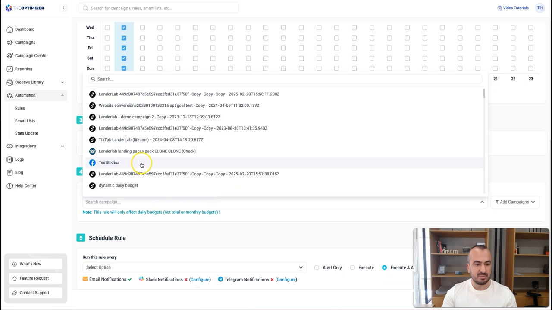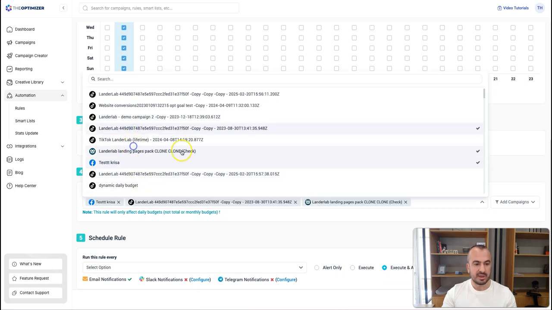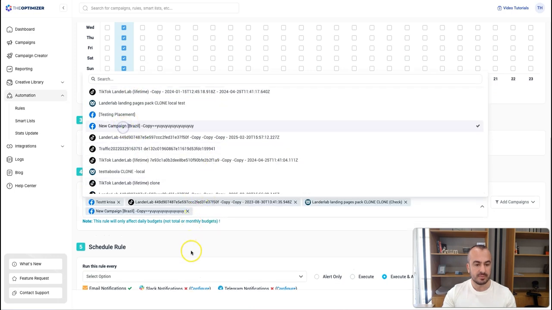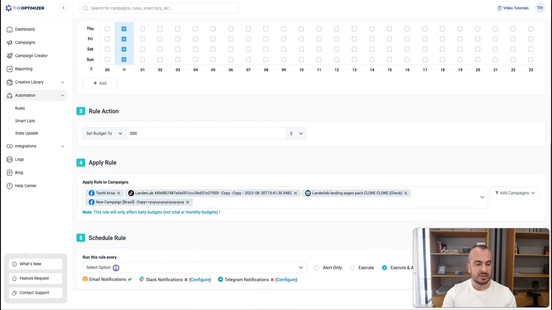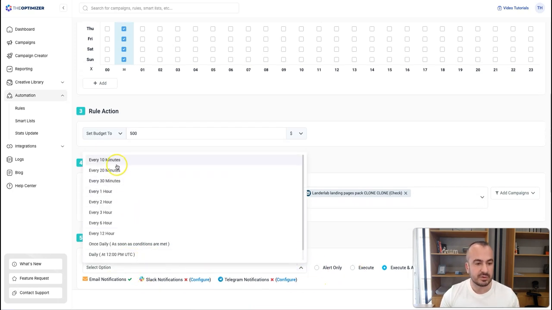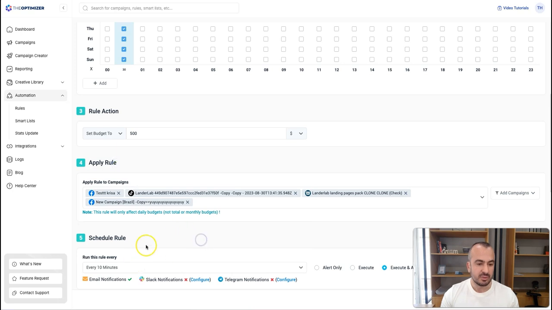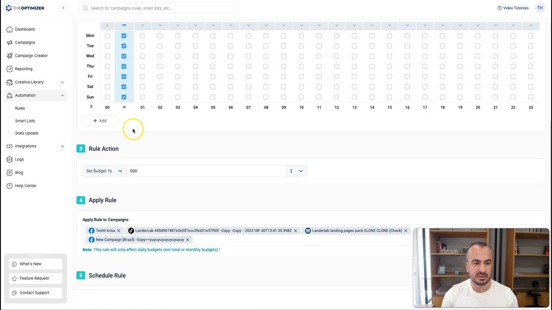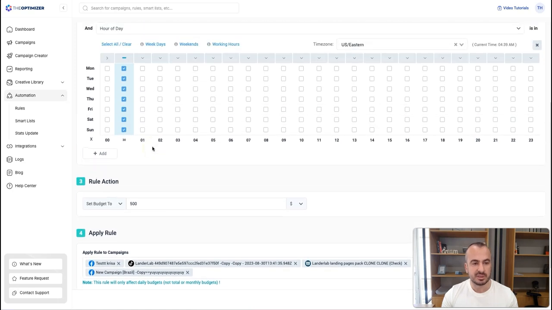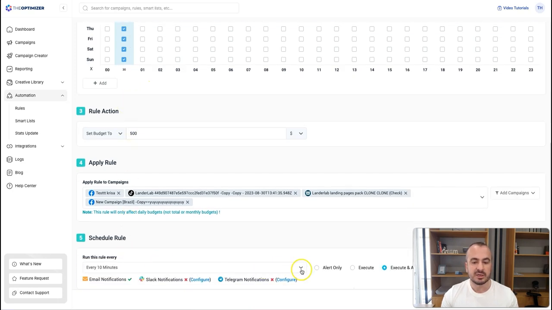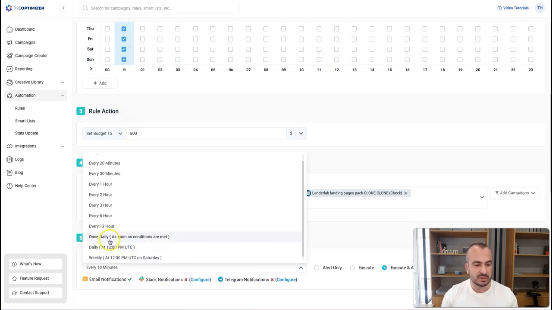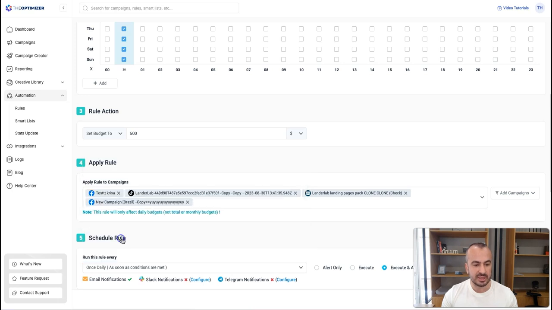We select the campaigns to which we want to apply this rule, and then we select to run this rule every 10 minutes, which will simply check every 10 minutes if these conditions have been met, but the rule obviously is only going to be executed at midnight. Or in alternative, we can also use this condition, run once daily as soon as conditions are met, which actually might be a better option in this case, I'm thinking.